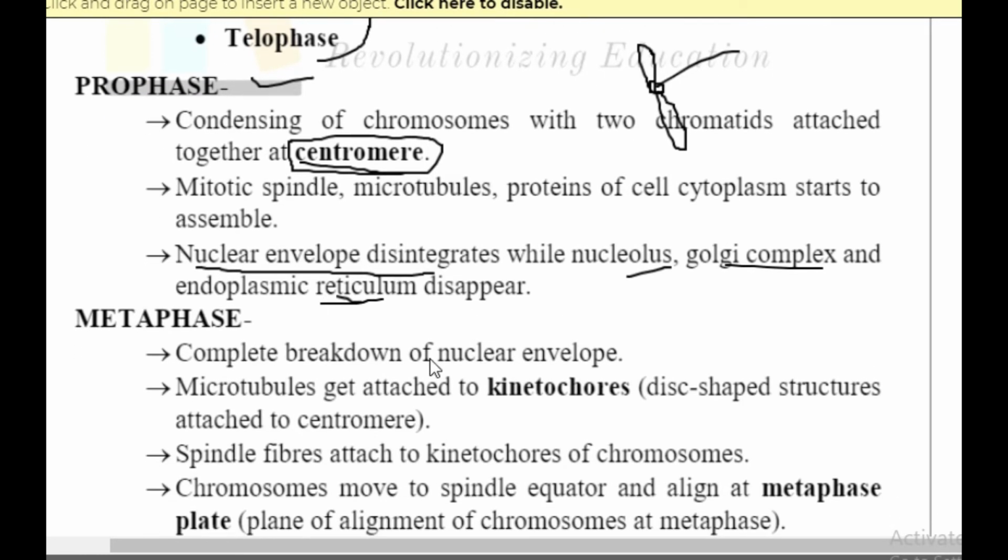Because further rearrangement of the cell will take place. How? In prophase, this much you have to understand: condensation of chromosomes happens. The centromere becomes very prominent, the mitotic spindle will start to assemble because its function will become clear in the next stage, and the nuclear envelope will start disintegrating, and the nucleolus and Golgi complex will disappear. These are the main points that you have to remember for prophase, very very importantly.